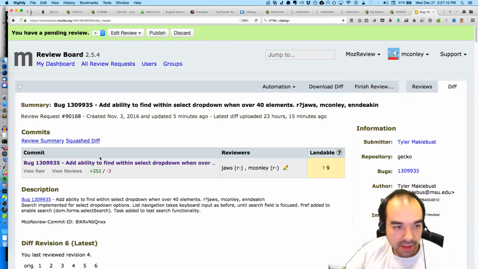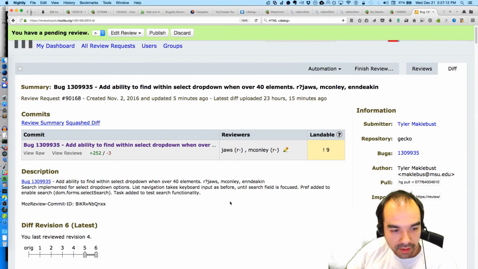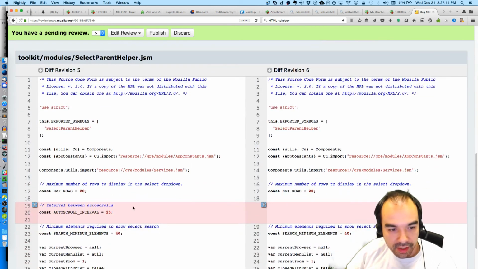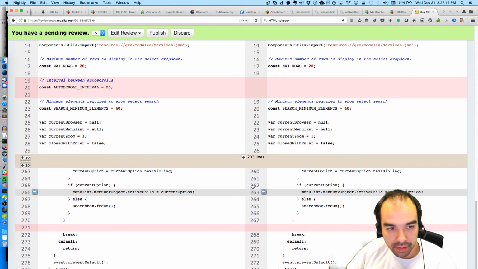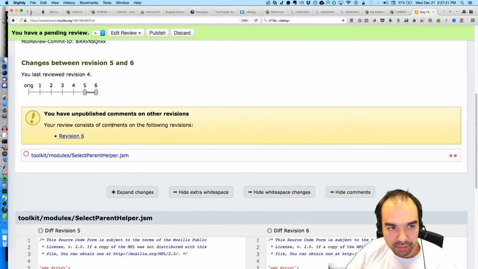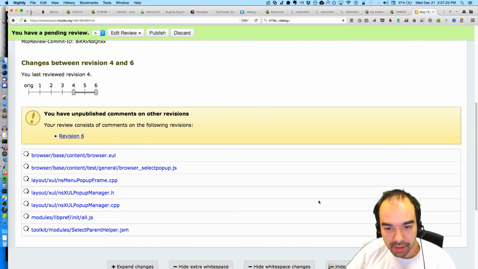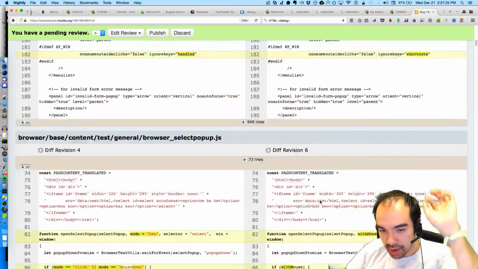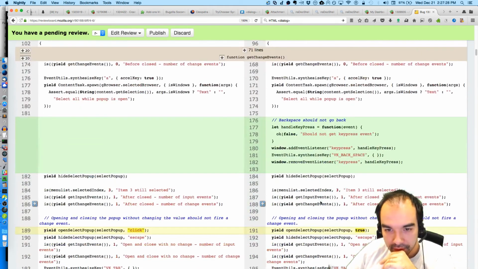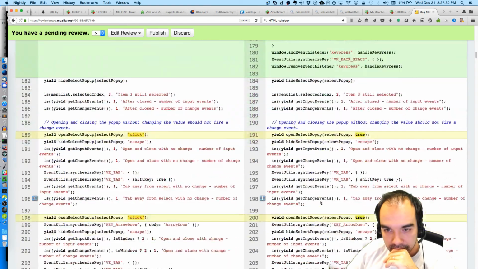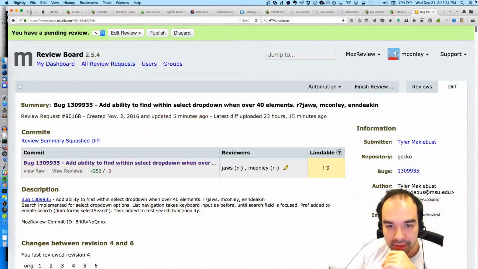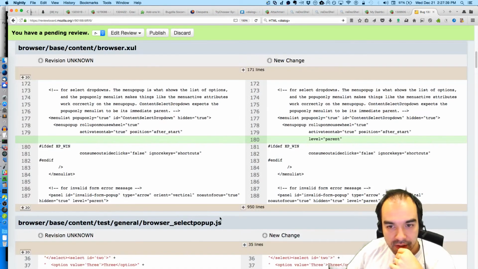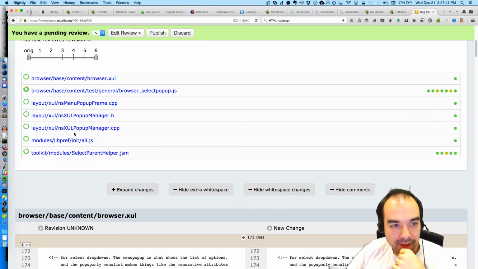And let's take a look at the inner diff. What's been changed? He got rid of some stuff. Auto scroll interval. I don't know what that's about. Actually, that's interesting. Why did he remove auto scroll interval? I think some of this stuff is all rebase fragments. There's stuff that he did not add that is in the inner diff, because inner diff calculations with rebases is hard.